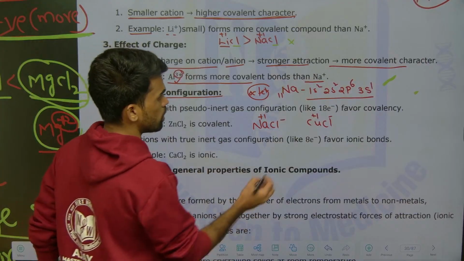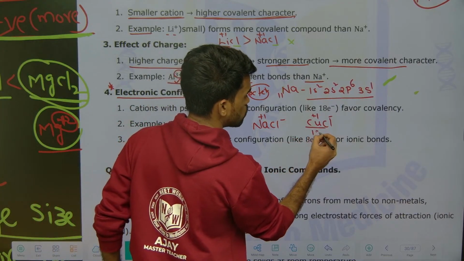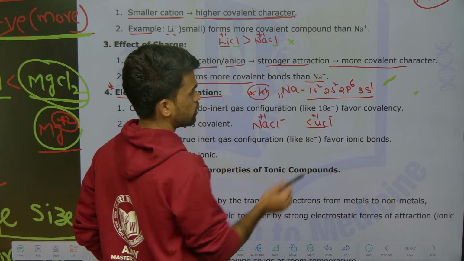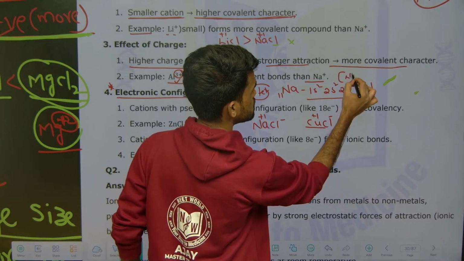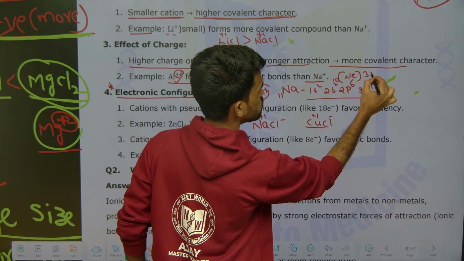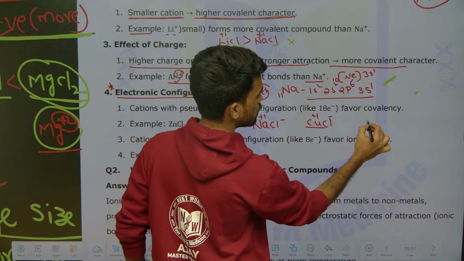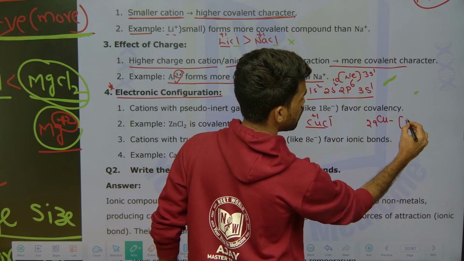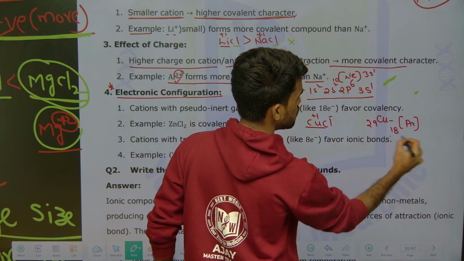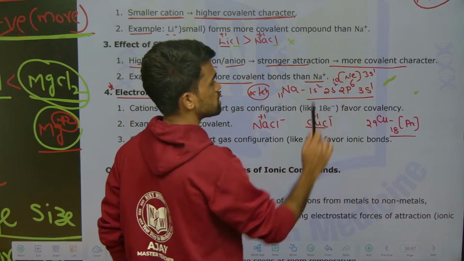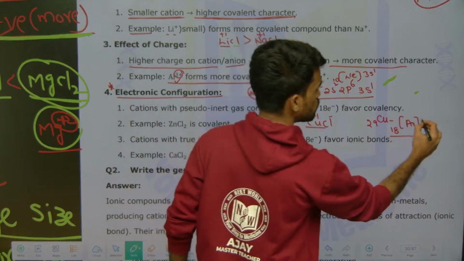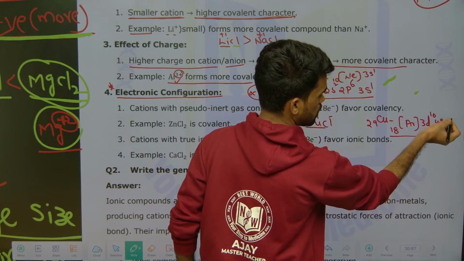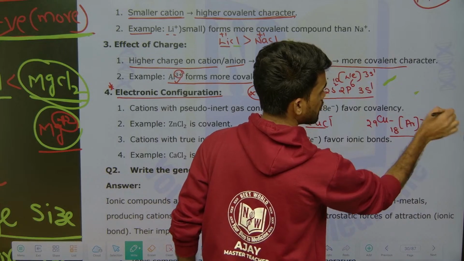It means you are writing the 18 electron rule, I mean 18 electrons in it. For sodium, you take neon, which is 10, and after that you write 3s1. But for copper, which is 29, you write argon, 18, a noble gas, and after that 3d10, 4s1. Here you have an 18 electron configuration, whereas here you have just an 8 electron configuration. Normally this is in the atomic state; in the ionic state the 4s will be 0.